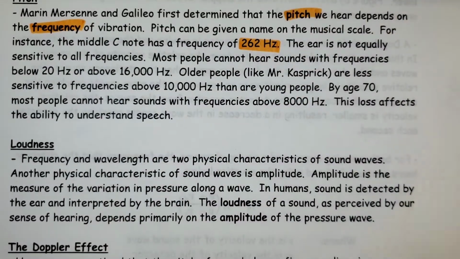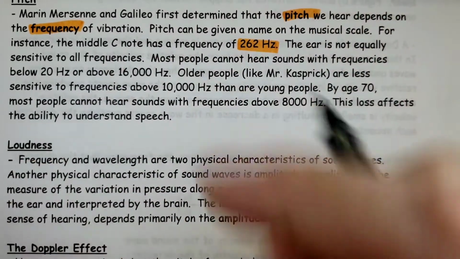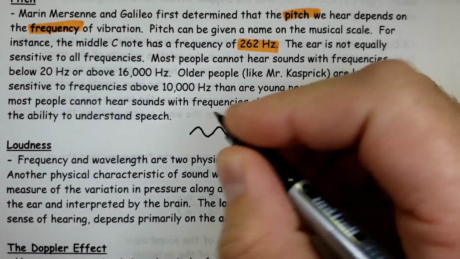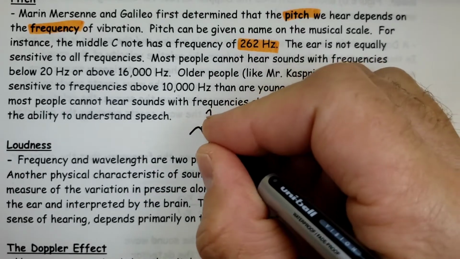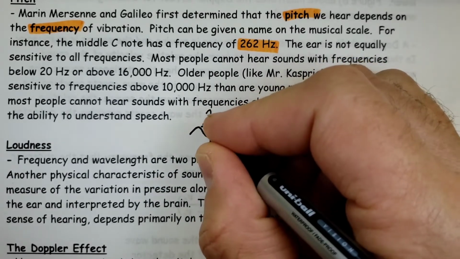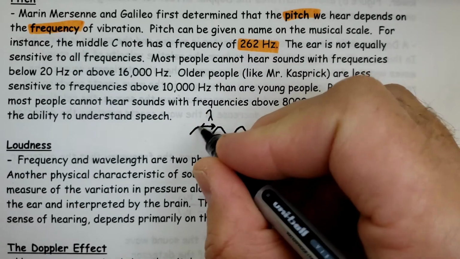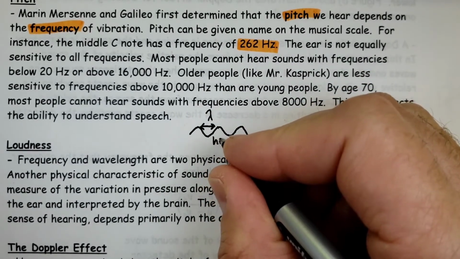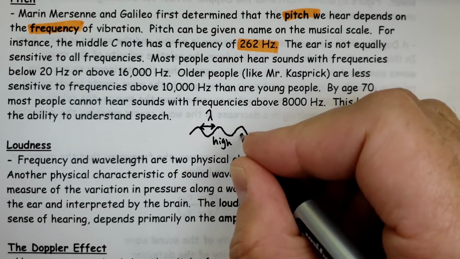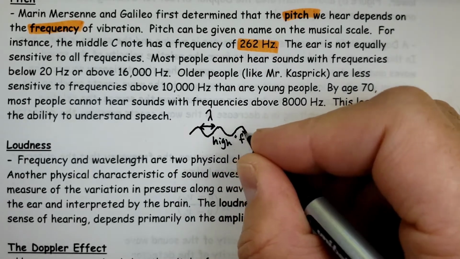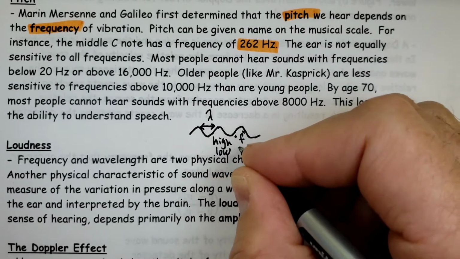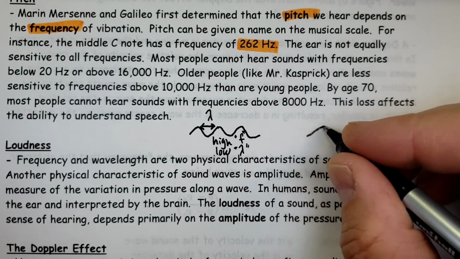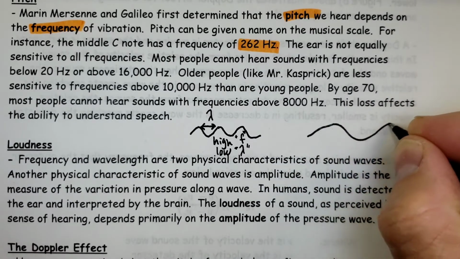Loudness. If we were to draw a little sketch, let's say we have a waveform that looks like that. Of course we know that wavelength is the shortest distance between corresponding points, so maybe crest to crest. So this would be high frequency and a very small wavelength compared to if I drew something that looked like this.